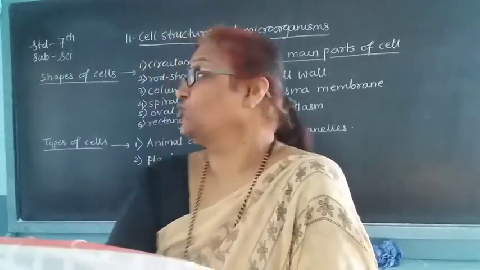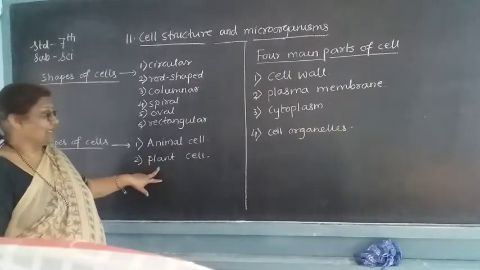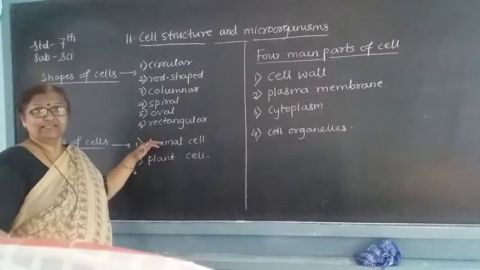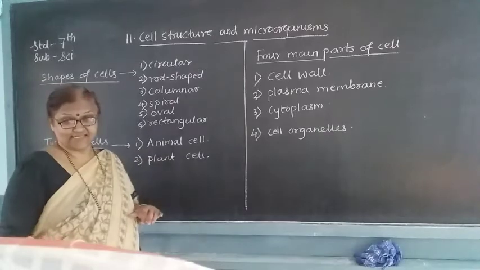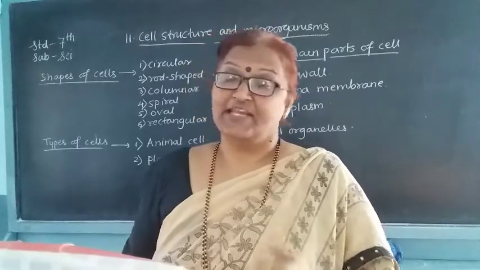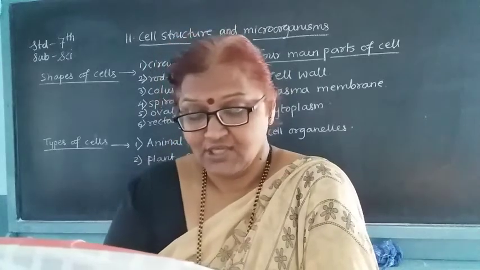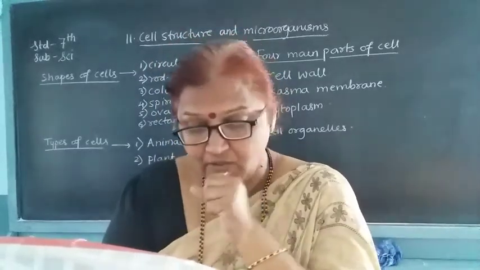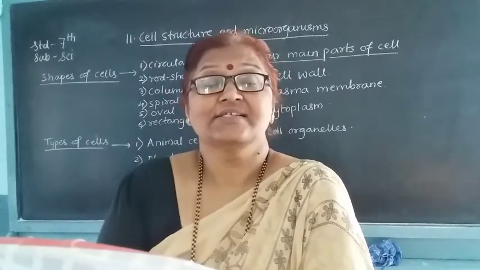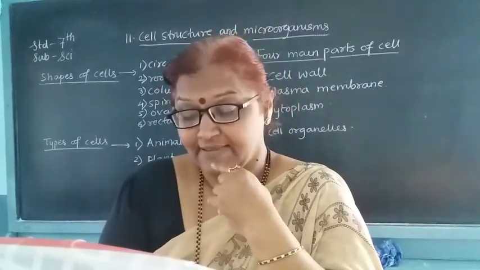Then, there are two types of cells. I have given here animal cell and plant cell. Animal cells are different from plant cells. Plant cells are constructed according to their need, and animal cells are formed according to their need. These cells contain various types of membrane bounded cell organelles. Each cell contains cell organelles and they are bounded by the membrane.